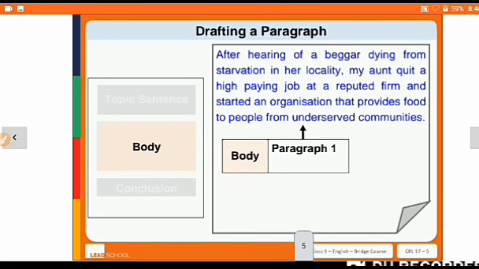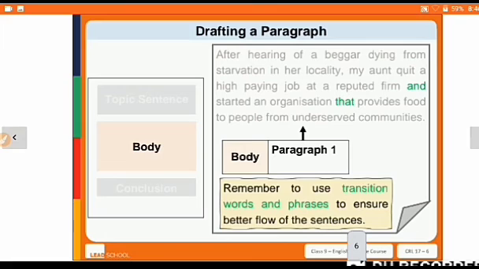Then body means from the first paragraph the points we had, so how to make it meaningful and how to make a draft of it. So after hearing of a beggar dying from starvation in her locality, my aunt quit a high paying job at a reputed firm and started an organization that provided food to people from underserved communities. Right? So we had two paragraphs, right? So from the first paragraph we have written here.